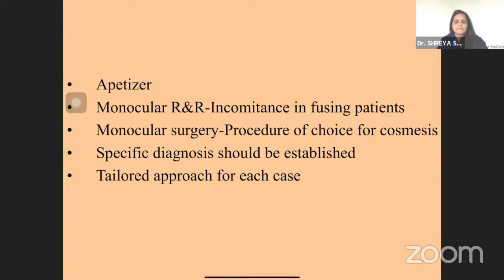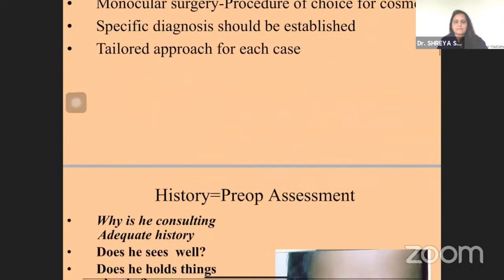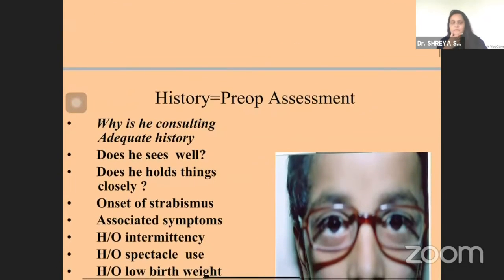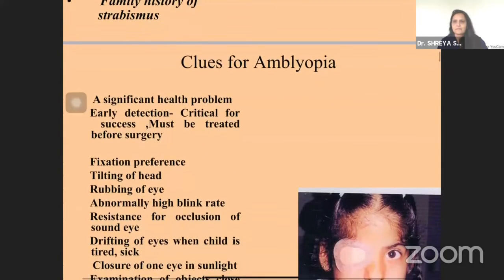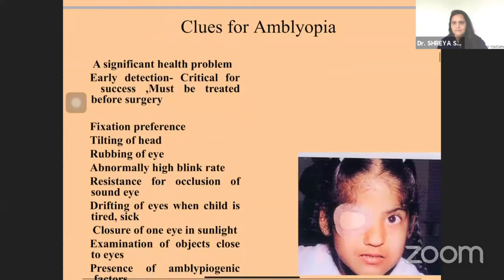We must specifically diagnose the etiology, and a tailored approach should be there for each and every case. Proper history is very important, and preoperative assessment is very important. We must rule out amblyopia, because whether we are operating on the amblyopic eye or on the other eye, that affects the management.